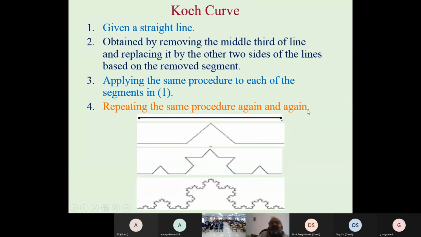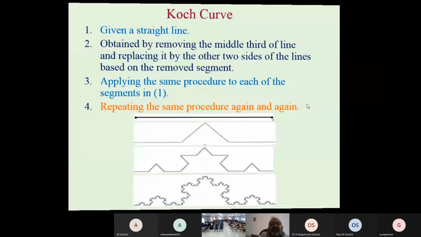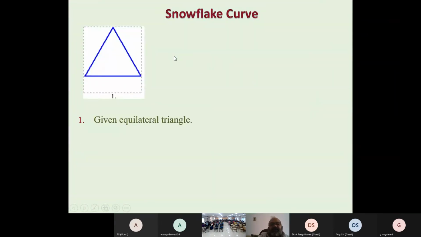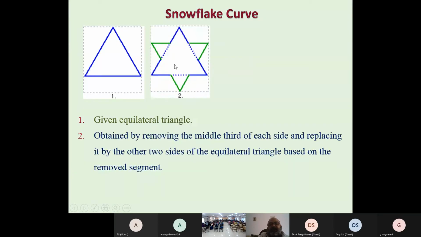Now we have another fractal, the snowflake curve. We take an equilateral triangle. Then we find this second picture by removing the 1/3 part of each side and placing two lines instead of one.